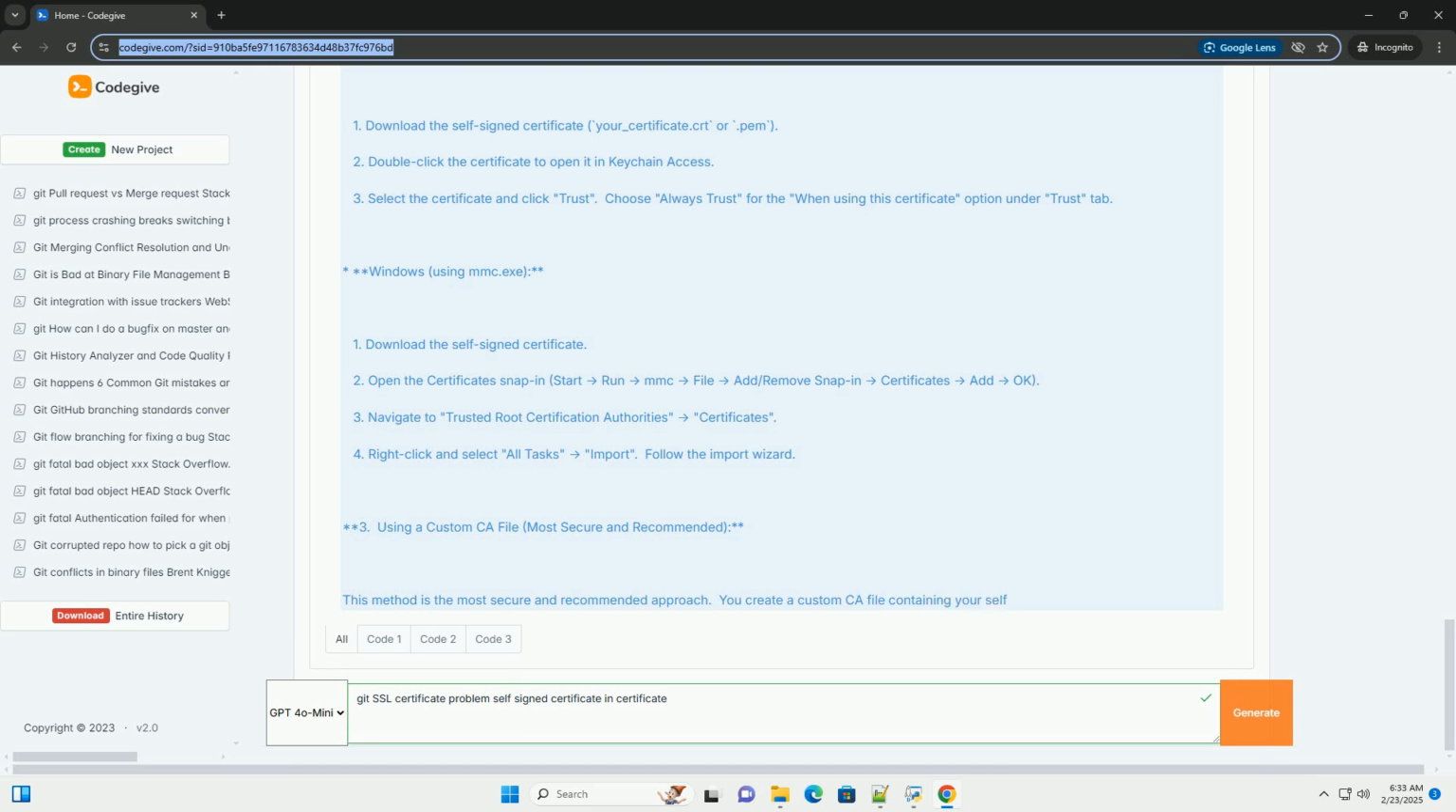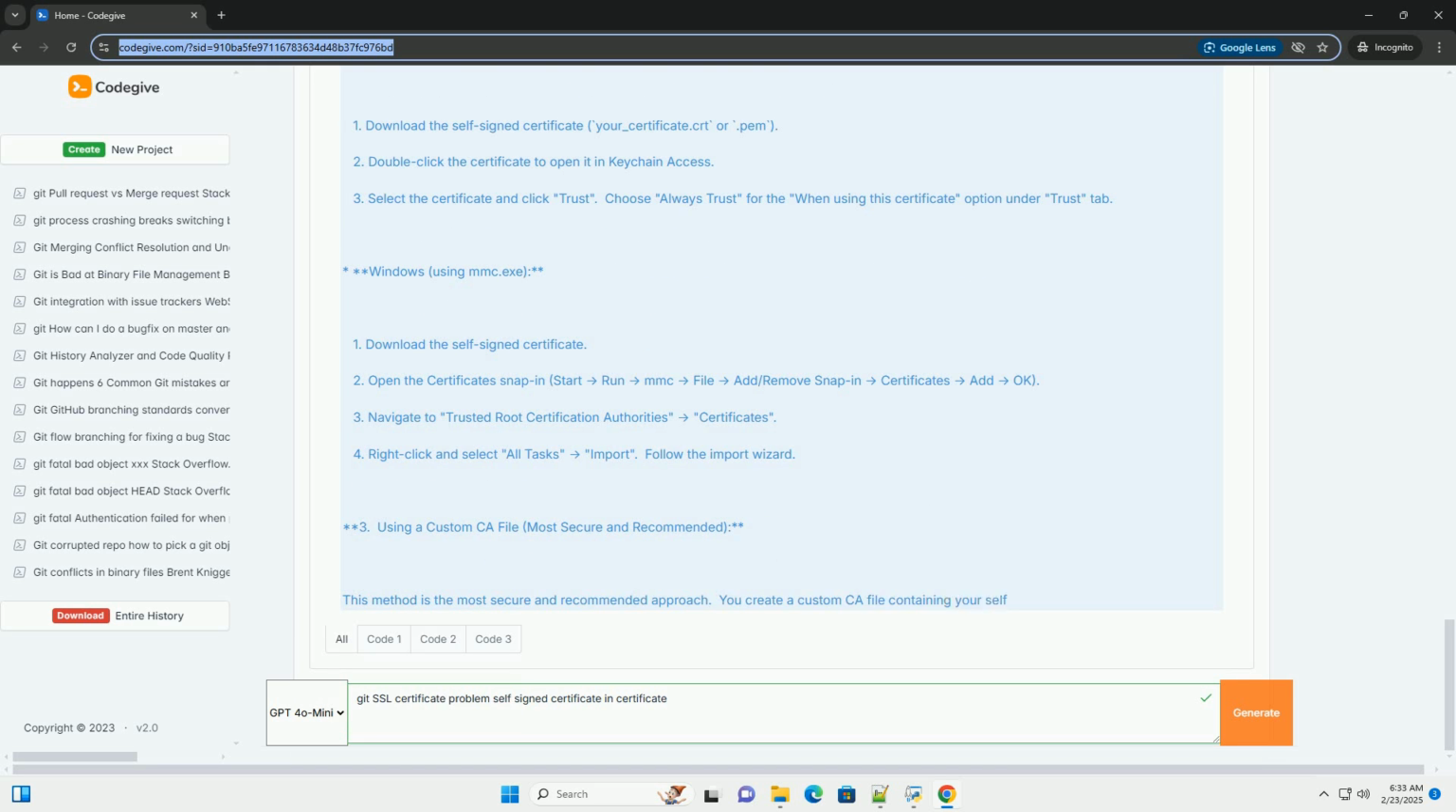1. Download the self-signed certificate, obtain the certificate from the server. It will typically be a .crt, .pem, or .cer file. 2. Create a custom CA file, for example cacerts.crt, containing the certificate. You might need to combine multiple certificates if your server uses an intermediate CA.